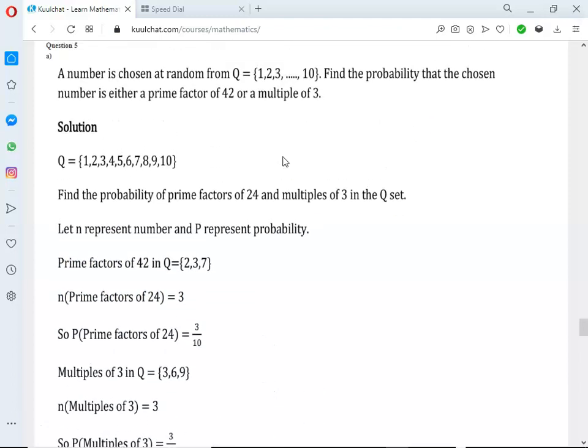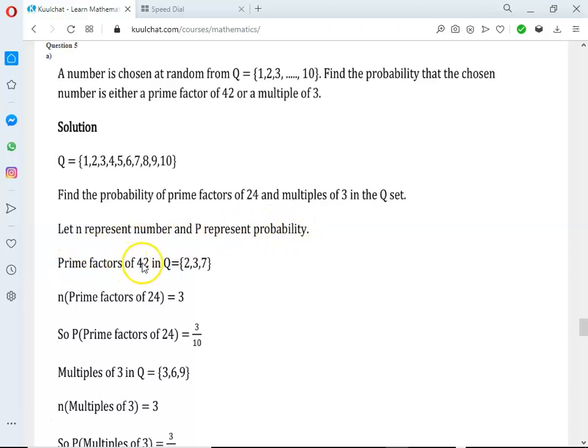Just try and get it. Let's do it. So this is the Q set, 1 to 100. Let n represent number and p represent probability.